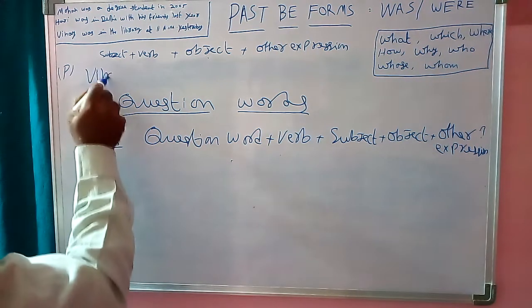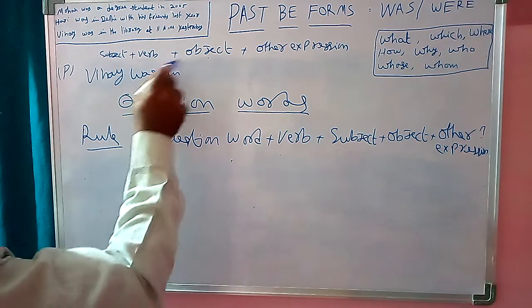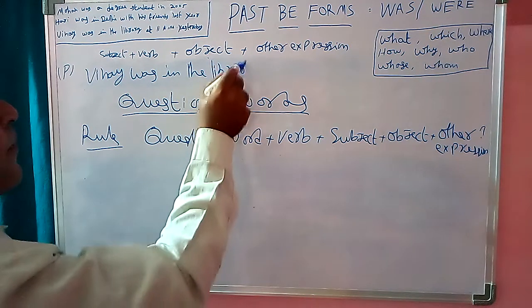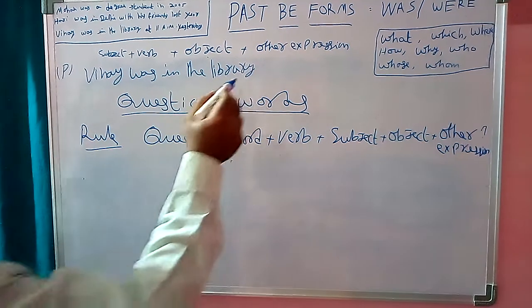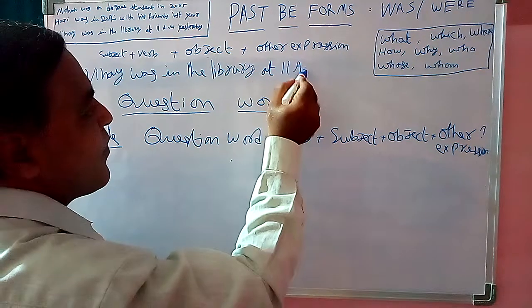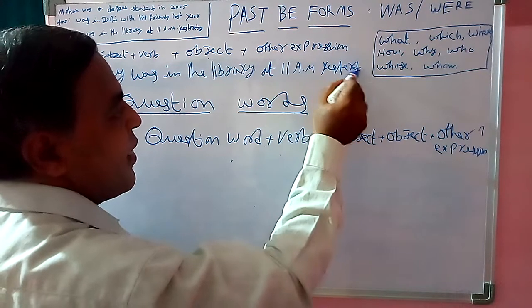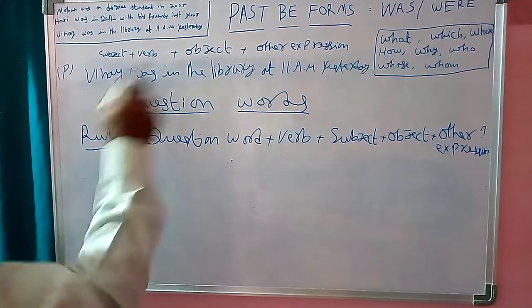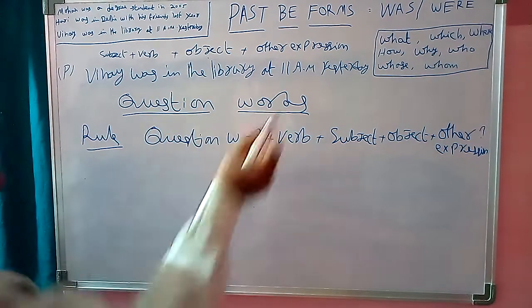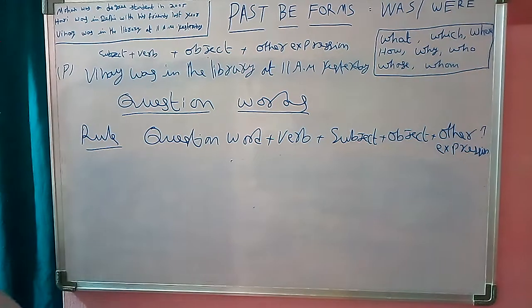Vinay was in the library at 11 a.m. yesterday.